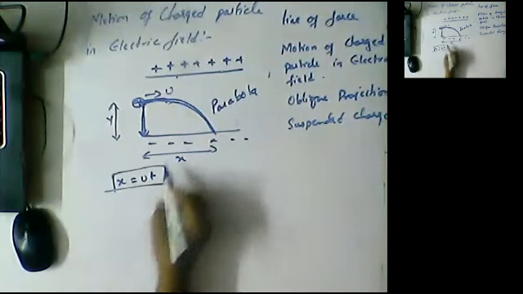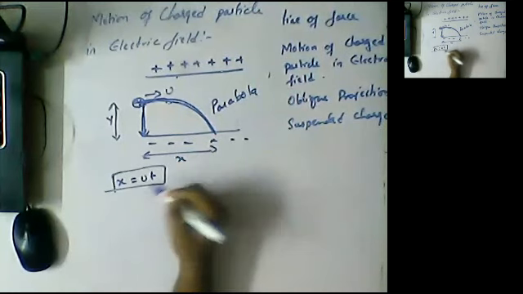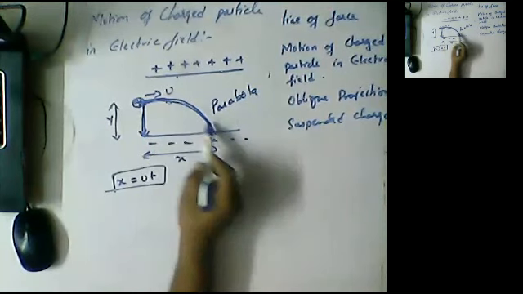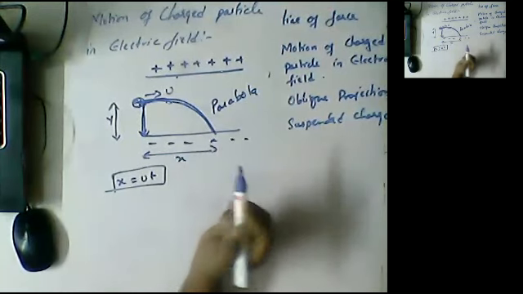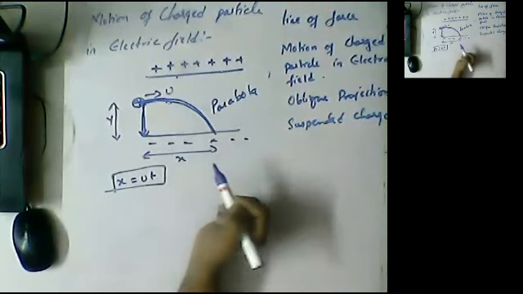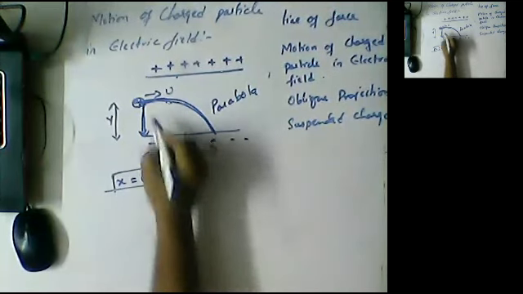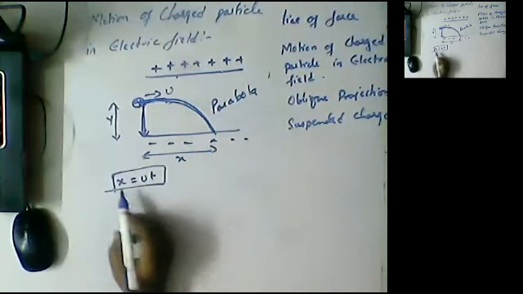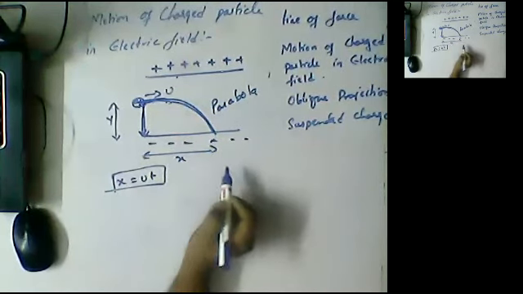This is the horizontal range, where u is constant throughout the path. The time taken to go from here to here is t, so the product of u and t gives you the horizontal range.